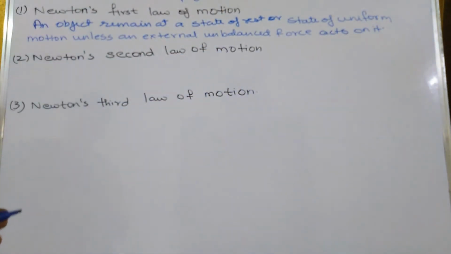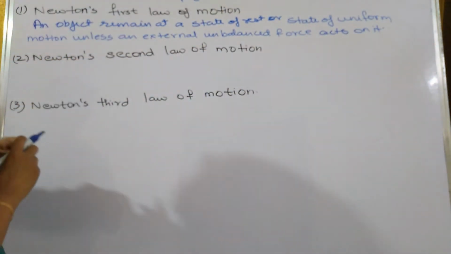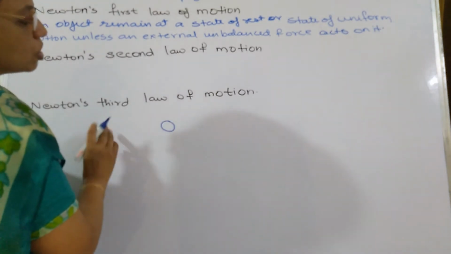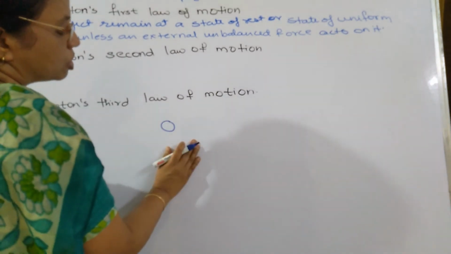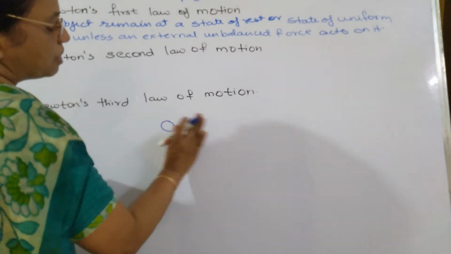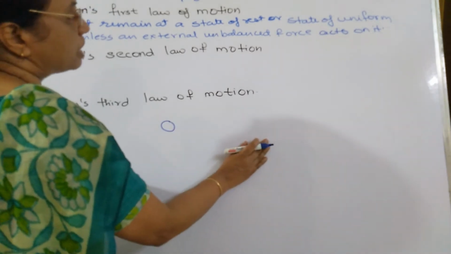Now what is the meaning of this? An object remains at a state of rest. Supposing if a ball is there, it's not moving. So in order to make this ball move, I have to apply some force. If I push the ball, then only the ball will start moving.